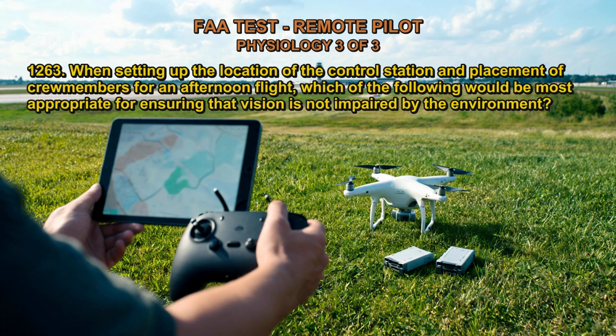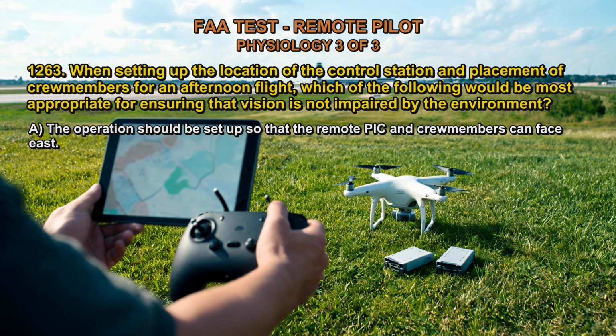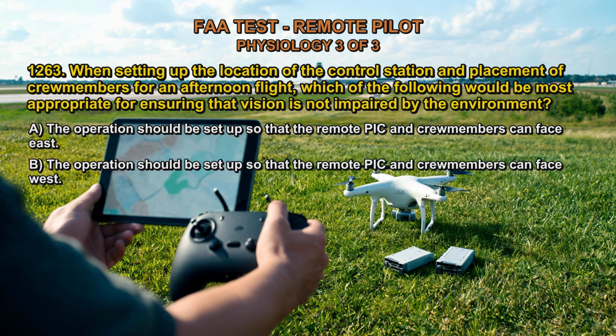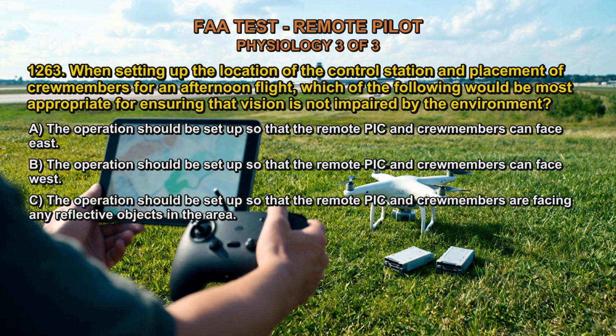1263. When setting up the location of the control station and placement of crew members for an afternoon flight, which of the following would be most appropriate for ensuring that vision is not impaired by the environment? A. The operation should be set up so that the remote PIC and crew members can face east. B. The operation should be set up so that the remote PIC and crew members can face west. C. The operation should be set up so that the remote PIC and crew members are facing any reflective objects in the area. The correct answer is A.